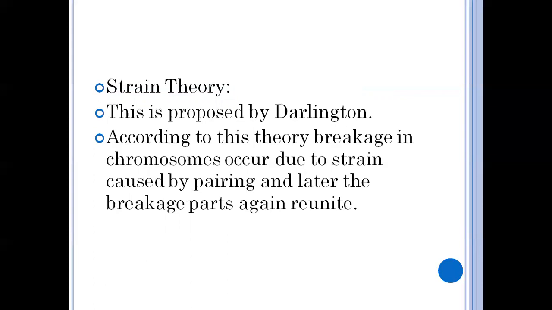How does it get the strain? Due to the pairing. In the zygotene stage, what happens? The homologous chromosomes start pairing. So due to this pairing, strain formation takes place. Due to this strain, the breakage of the chromosome takes place. Next, reunion of chromatids takes place and forms the new combinations.